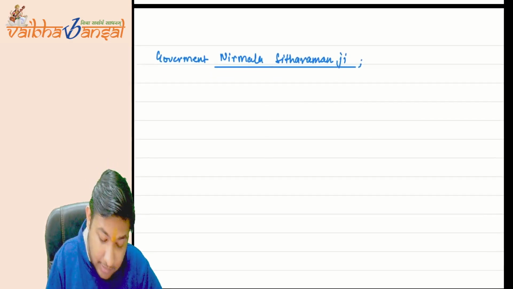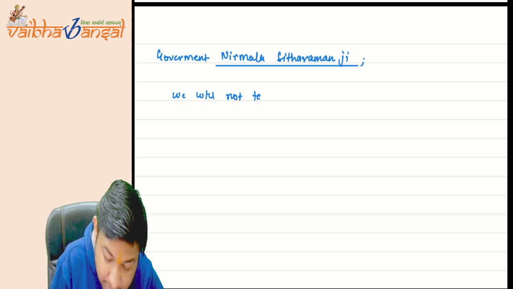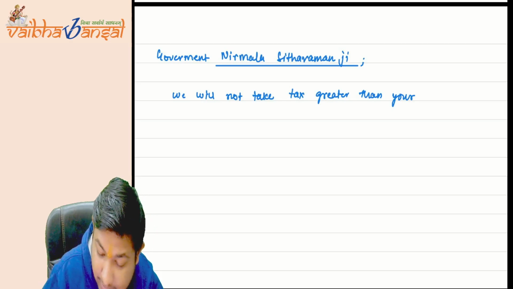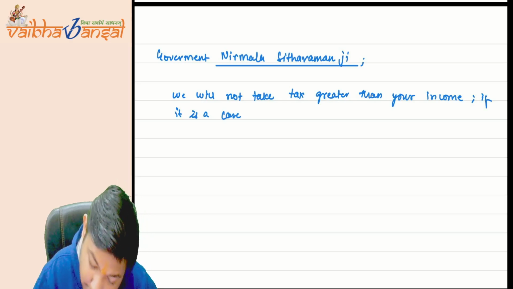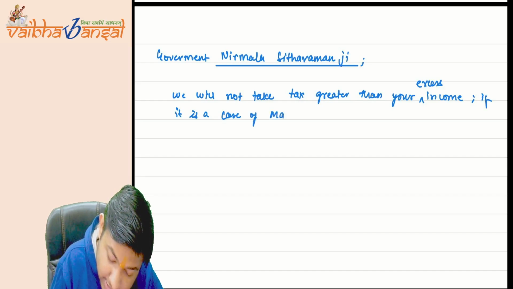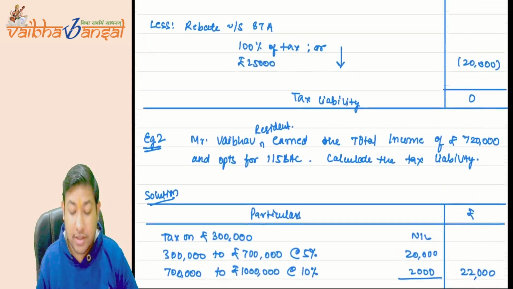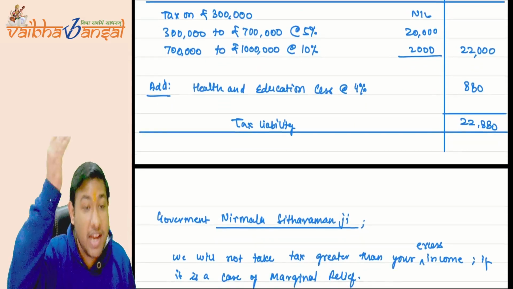We will not take tax greater than your excess income, if it is a case of marginal relief. See, it is a case of marginal relief, where I am earning 20,000 extra, but I am giving 22,880 extra as tax.